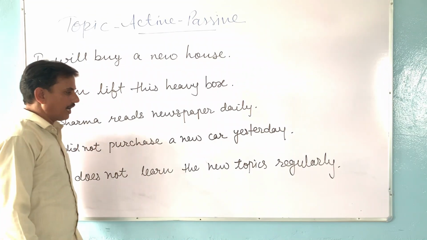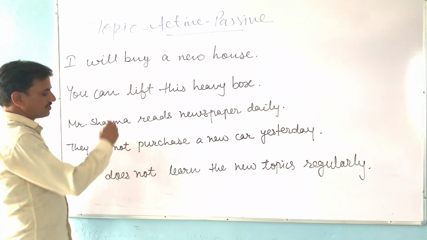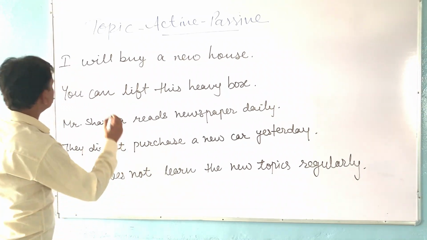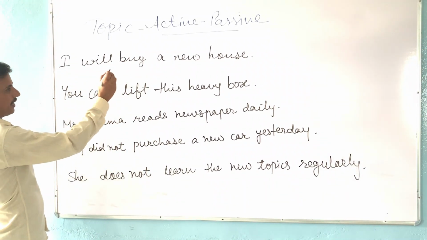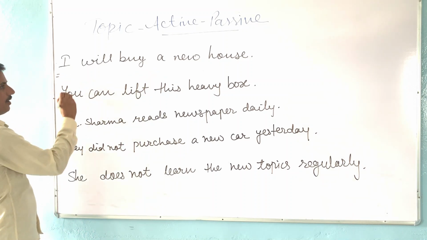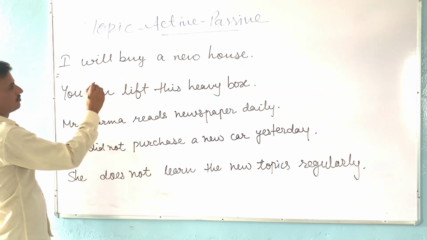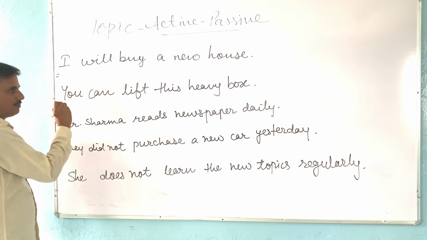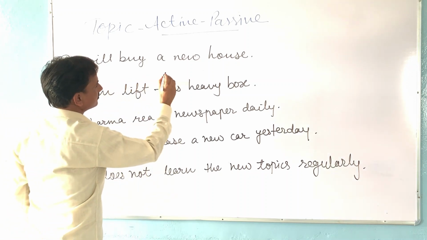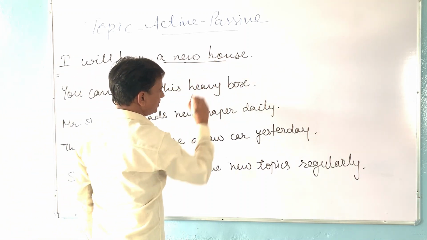Yes students, I have written here some simple sentences and now I will change them into passive form. I will buy a new house. We will change it into passive form. Firstly we have to write the object. What is our object? A new house is our object.